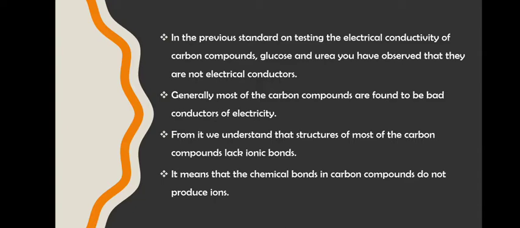We have already seen that the electrical conductivity of carbon compounds, glucose and urea, we observe that they are not the electrical conductors. Generally, most of the carbon compounds are found to be bad conductors of electricity. And from this we understand that the structures of most of the carbon compounds lack ionic compounds. It means that chemical bonds in carbon compounds do not produce ions. Right?